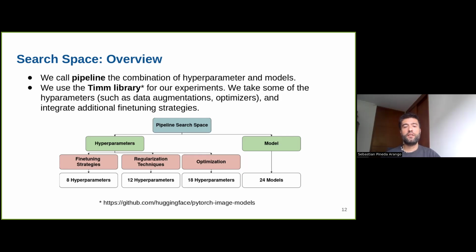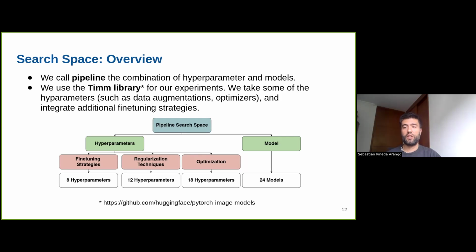At the end, we have 3 groups of hyperparameters. One is fine-tuning strategies, with 8 hyperparameters. Then regularization techniques, with 12 hyperparameters, and optimization-related hyperparameters like learning rate, scheduler, and so on, which make up around 18 hyperparameters.